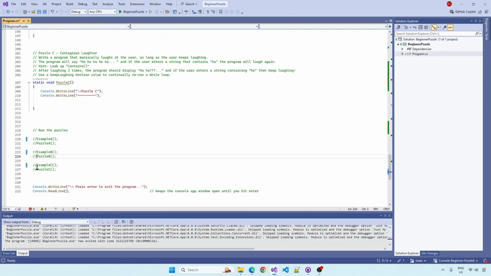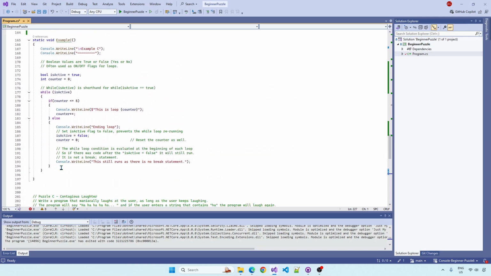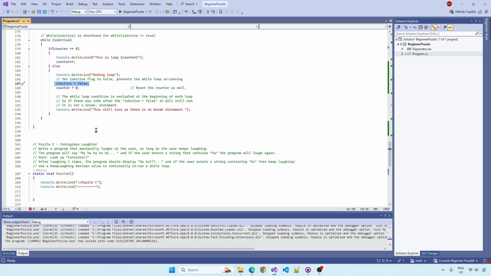Coming out of puzzle B, don't need to show you anymore. I'll just take a look at example C and puzzle C. Okay. So for example C, we're really starting to use Boolean values now, and we're making the while loop active or deactivating it based on the Boolean variable. So it's like on off for the while loop.